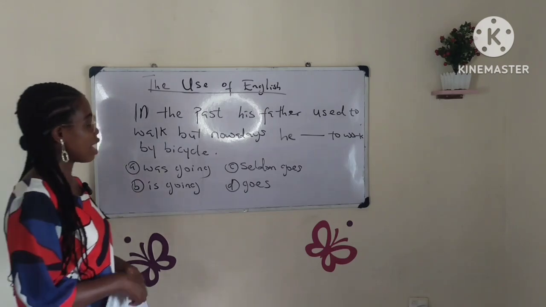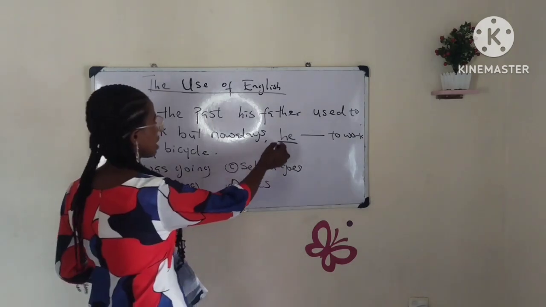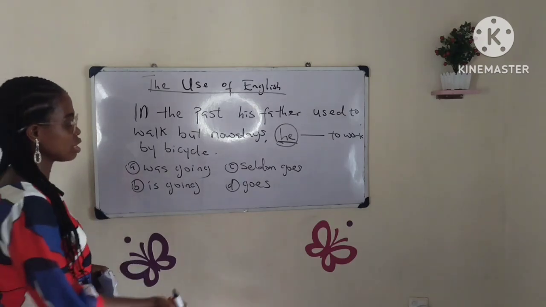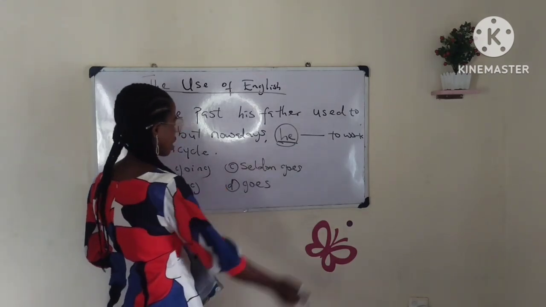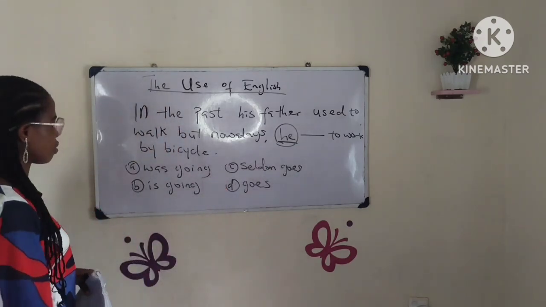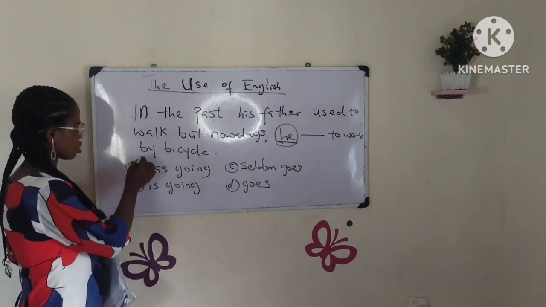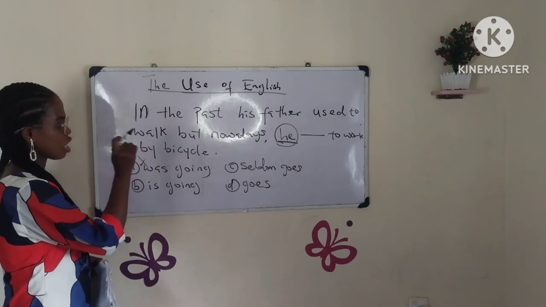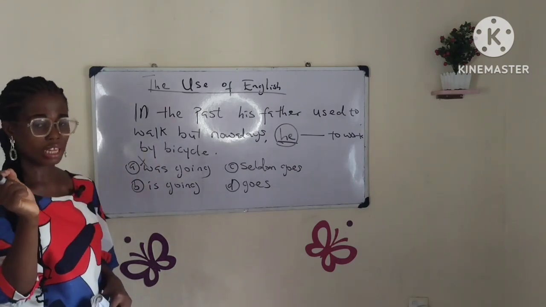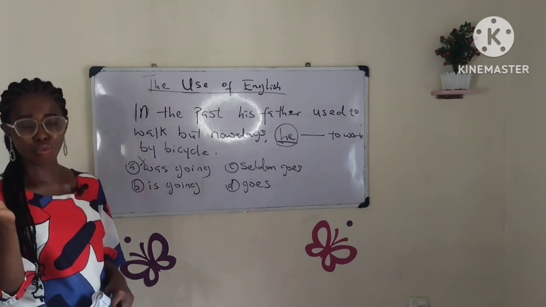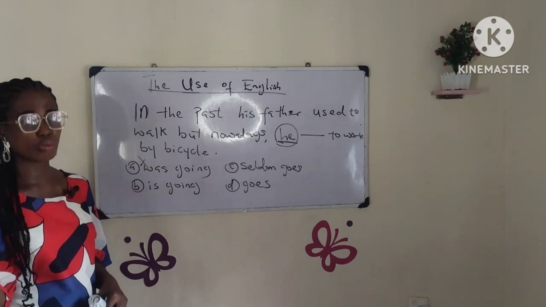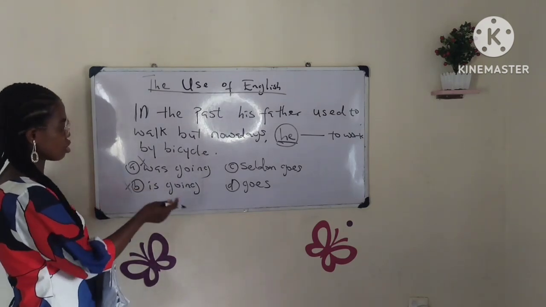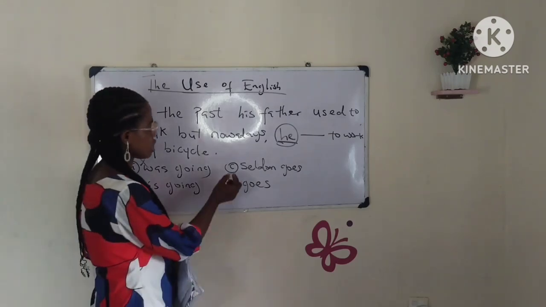Okay, now we have a subject here, in the second clause, he. Now we are going to fill this gap with the base form of the verb. So we're going to look for the base form of the verb. Was going is off. It's not the base form of the verb go. The base form of the verb go is go. When it's third person singular, it becomes goes. So going is wrong.